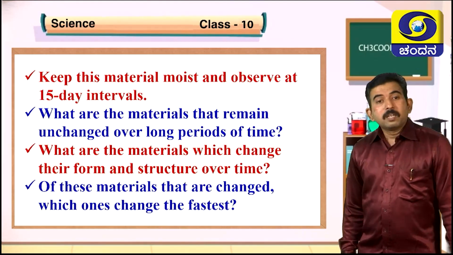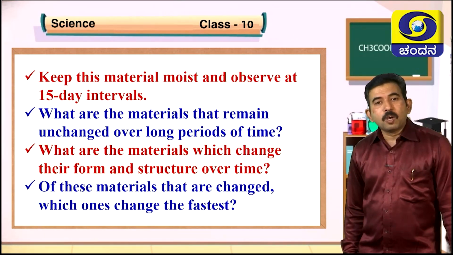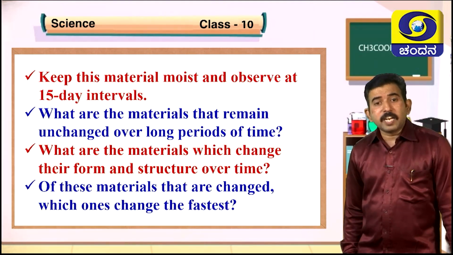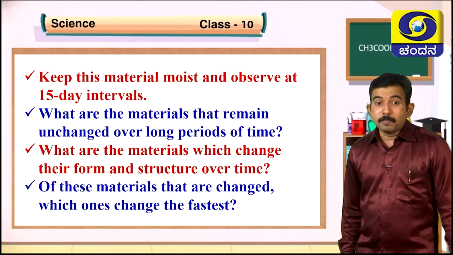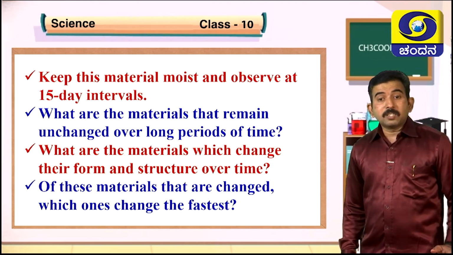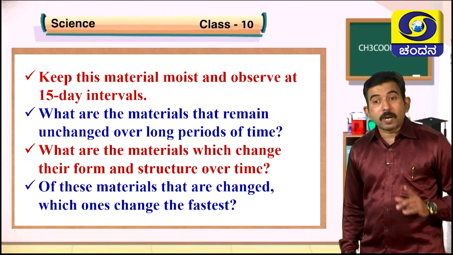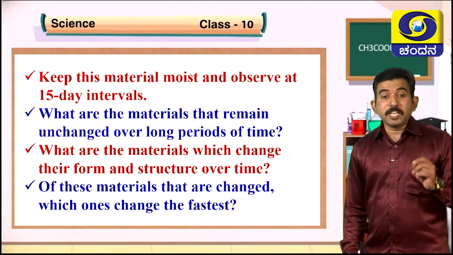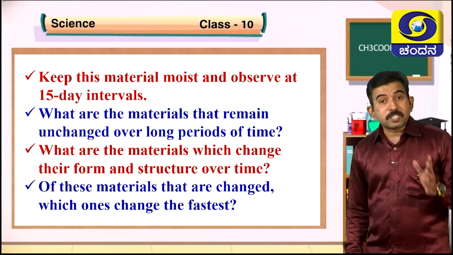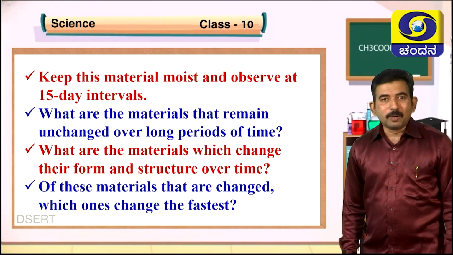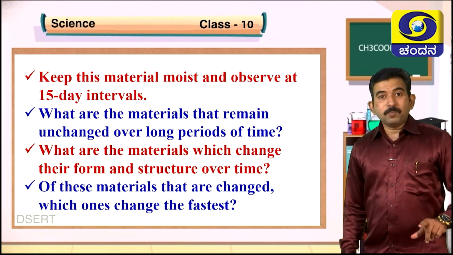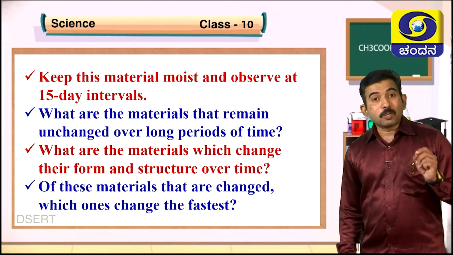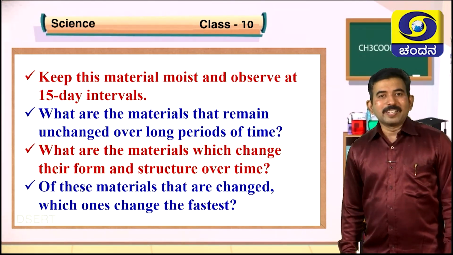Next, what are you going to do? Keep this material moist and observe at 15-day intervals. What are the materials that remain unchanged over long periods of time? Note it down. What are the materials which change their form and structure over time? Note it down. And also, of these materials that are changed, which ones change the fastest? Note that down too. By doing this activity, you will come to know what we mean by biodegradable pollutants and non-biodegradable pollutants.